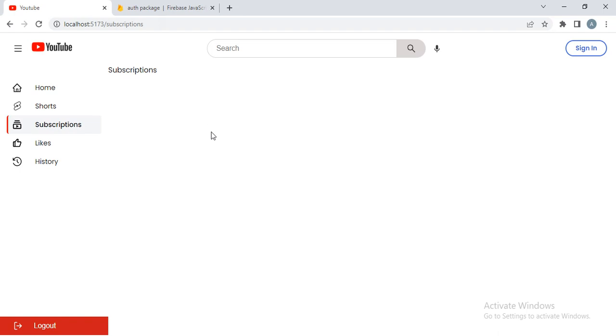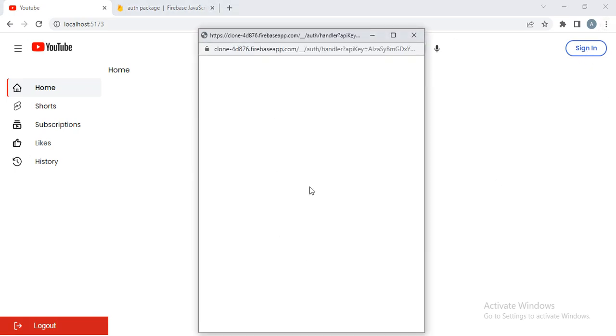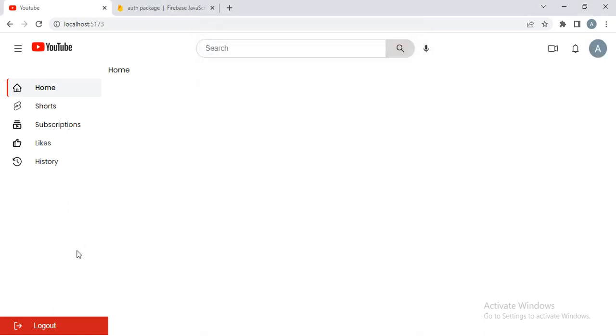And now which part do I want to create? Okay, this part is done, and here this part is done, and this is also done. When I click, then this sign in is done. And now I want to display this: when I click on the profile icon, then display the user email ID, name and profile image like that.